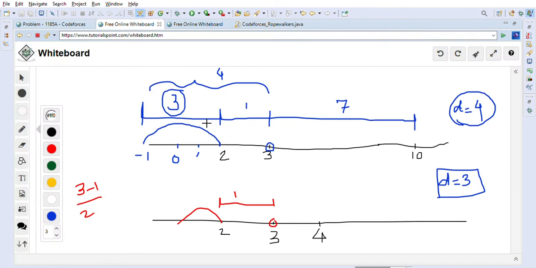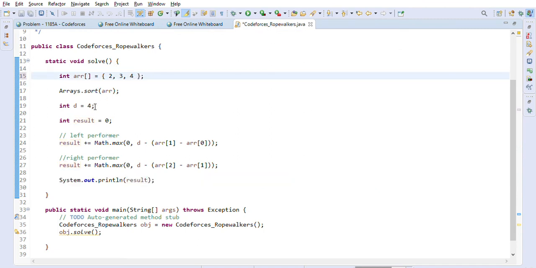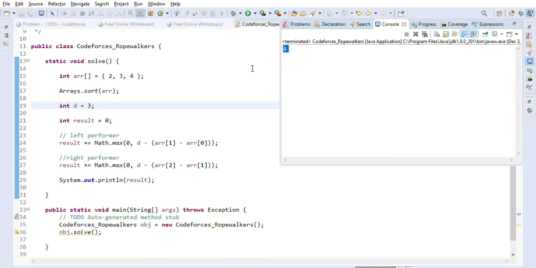Now we will take this another example, 2 3 4, and 3 is the distance. 2 3 4 here, right, and that 3 is the distance. So this one, as you know, it is 4, right? The 4 will be the correct answer here. So we are getting the correct answer here.